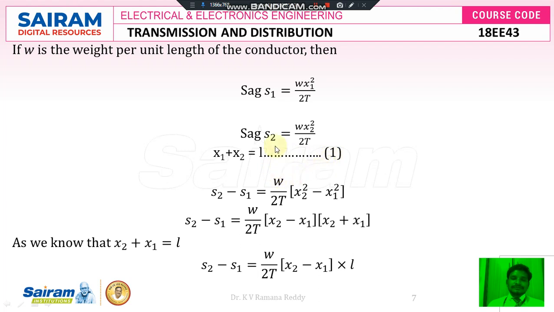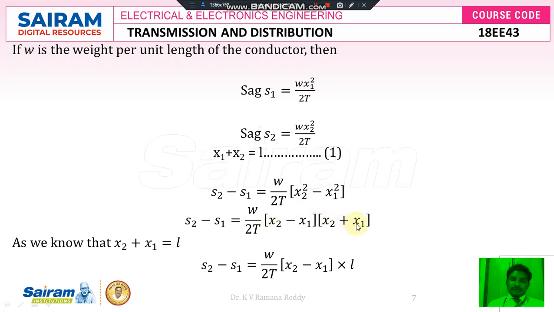Again, the difference of these two sags, that is tower B sag S2 minus tower A sag S1. Therefore S2 minus S1 is equal to, here I am going to take W by 2T as common. The remaining expression is x2 square minus x1 square. Therefore S2 minus S1 is equal to W divided by 2T of A square minus B square. We can write the formula like (A plus B) into (A minus B). In that form, we will write (x2 minus x1) into (x2 plus x1).